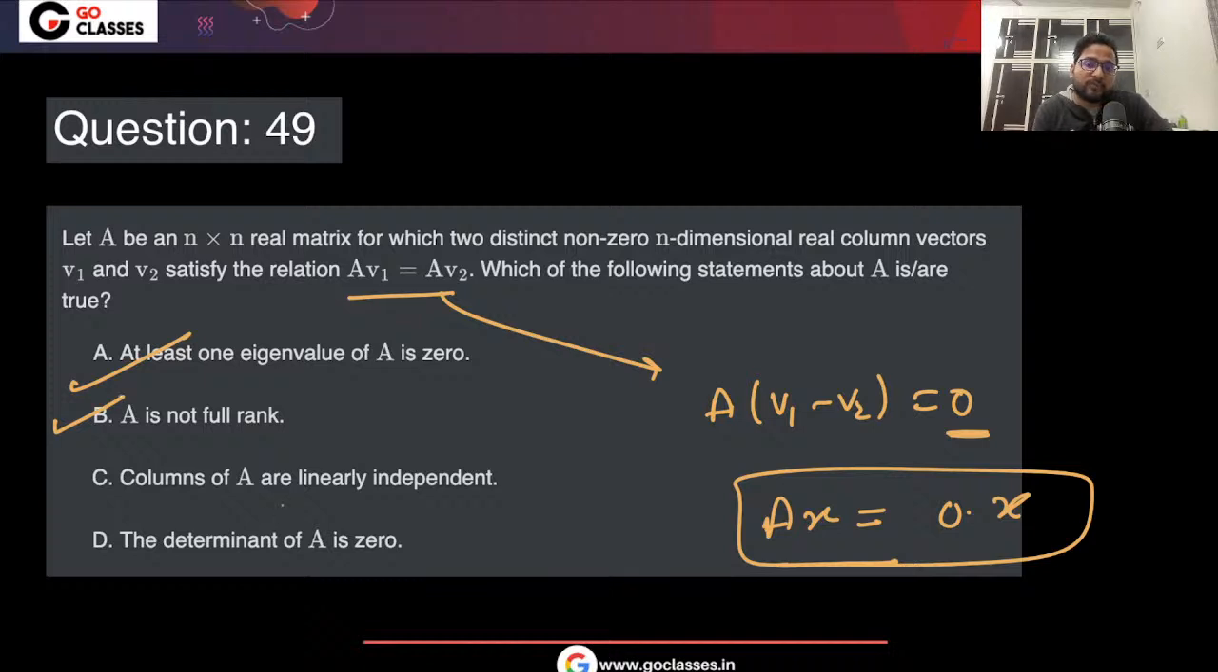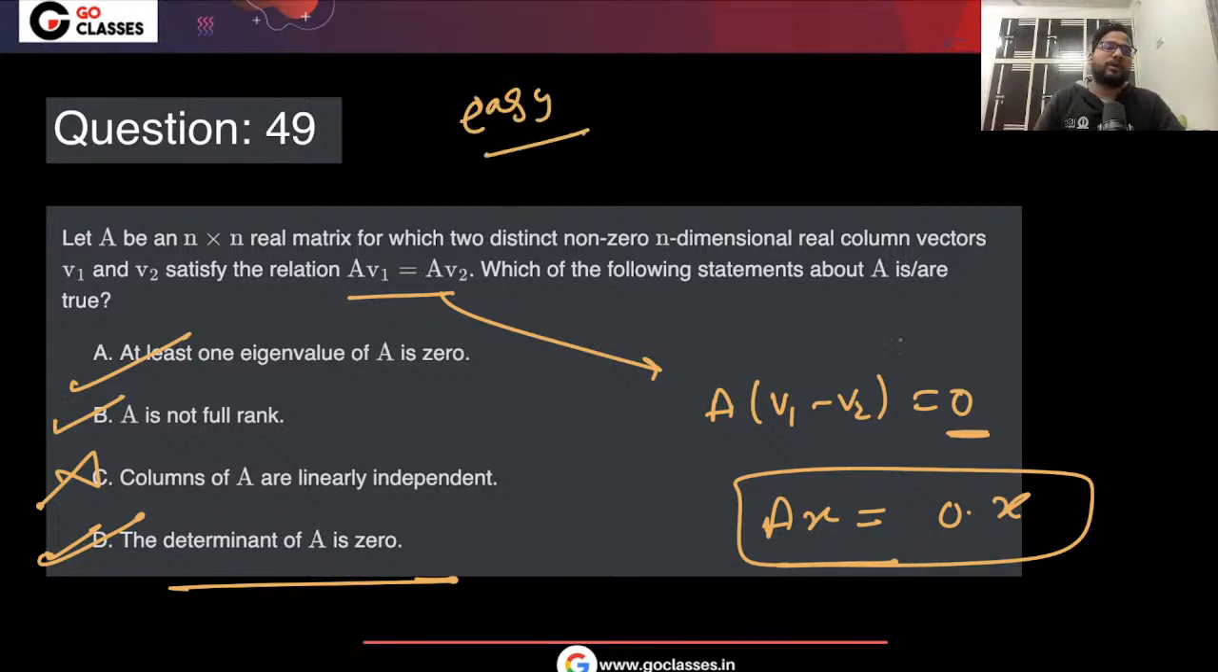It means columns of A are linearly dependent, right? So if they are saying linearly independent, that's why it is false. The determinant of A is 0. Yes, that is also true. So that was an easy question, right? You just need to do Av1 minus Av2. How many of you were able to solve this question?